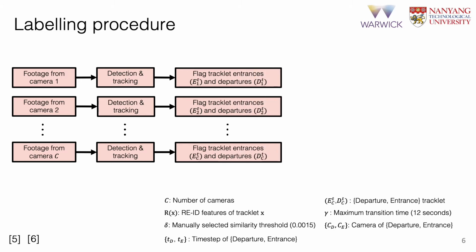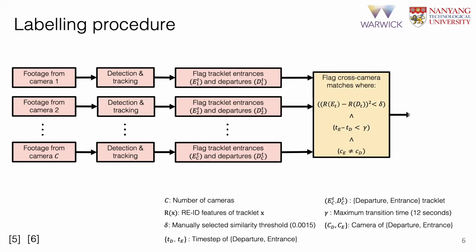We then flag entrance and departure tracklets. We define an entrance as the first 20 frames of a track, and a departure is similarly defined as the last 20 frames of a track. Next, we search for cross-camera matches and manually verify that these proposed matches are correct.